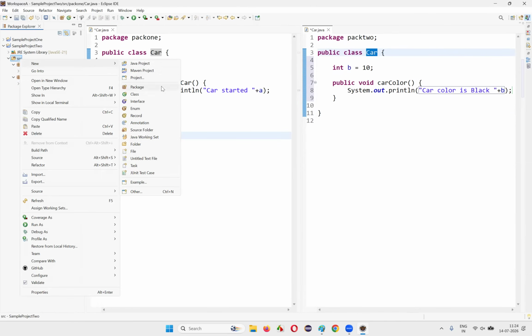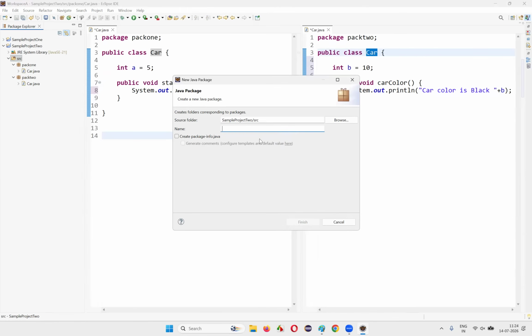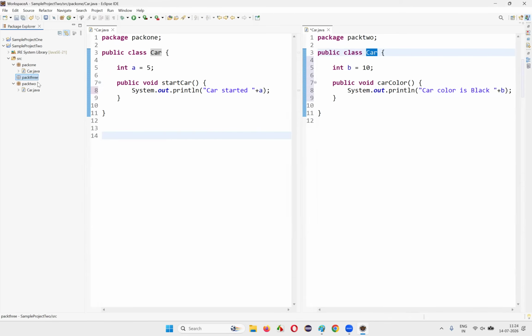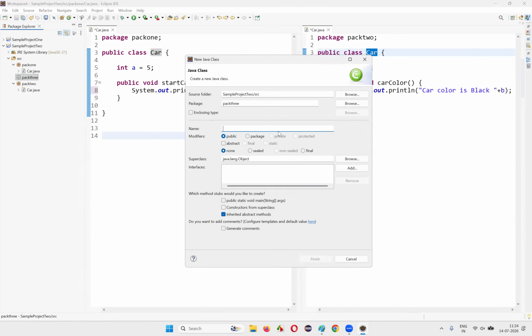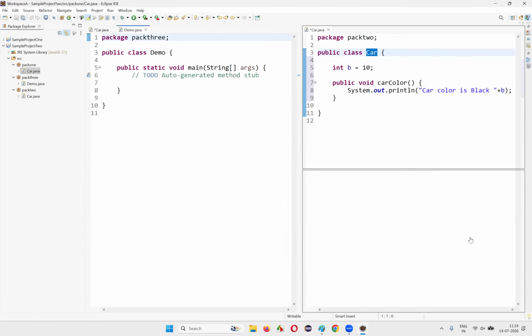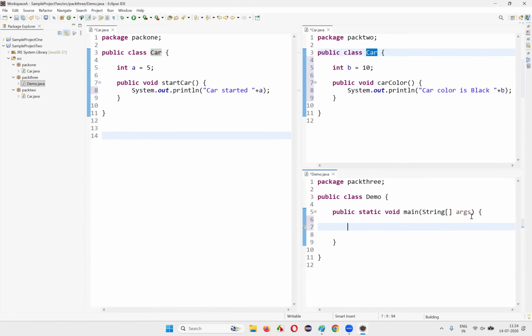Now, I'll create one more package. I'll just name this package pack3. Under this package, I'm going to create a Demo class with a main method to run the code. Finish. Now, inside this Demo class, inside this main method, I want to access the properties of this first class, Car.